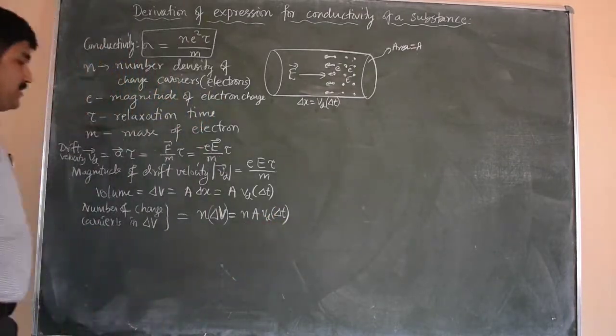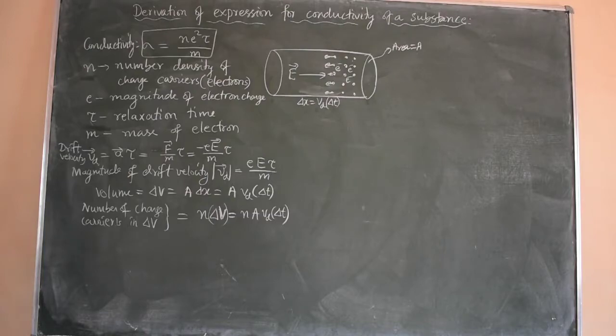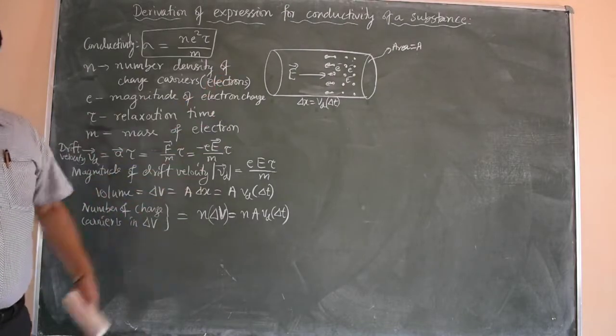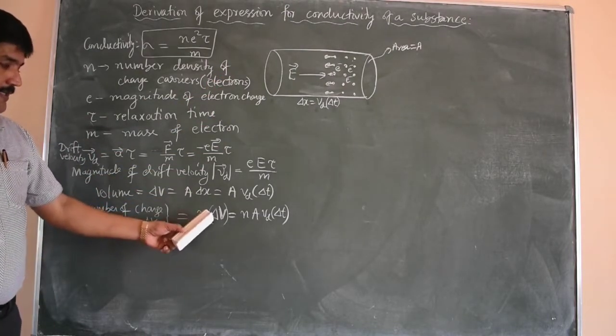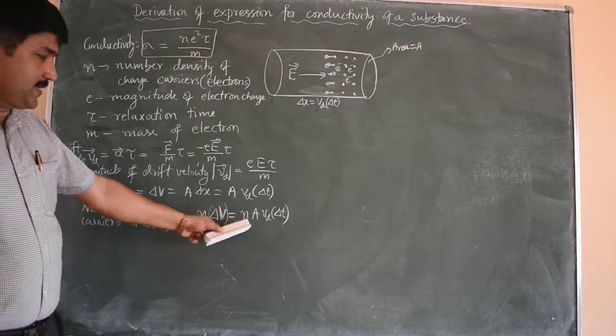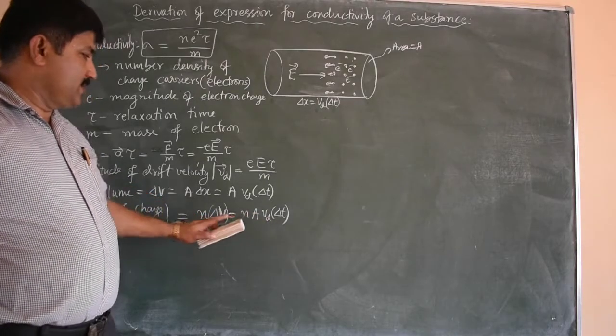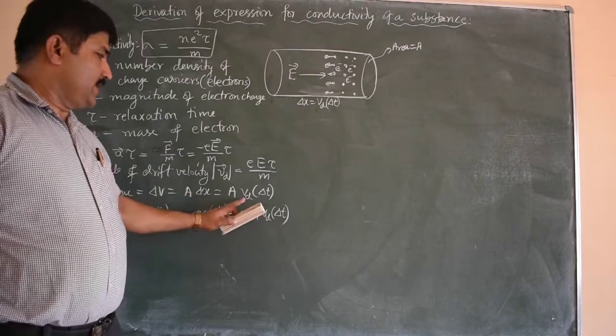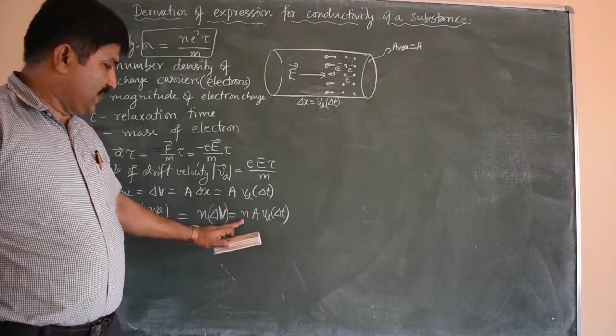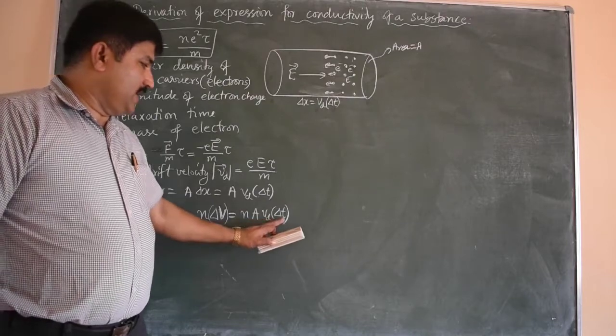This is the number density of charge carriers. Okay. Number of charge carriers present within this volume is number density multiplied by volume. Number density denoted by n. Volume is A delta x, where delta x is Vd into delta t. So finally n A Vd delta t.